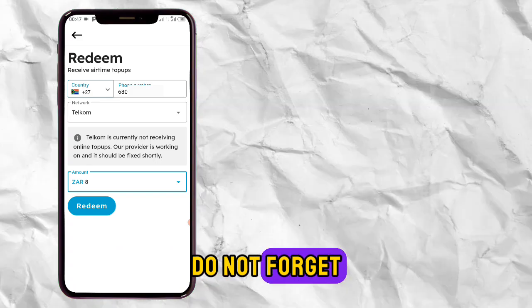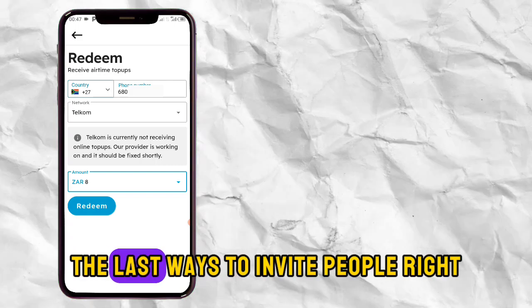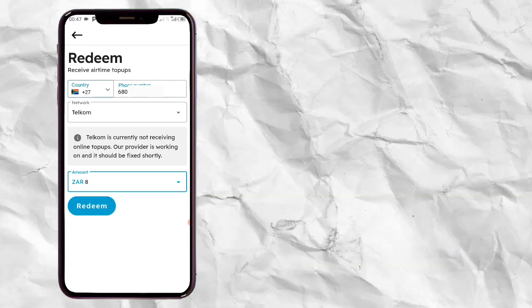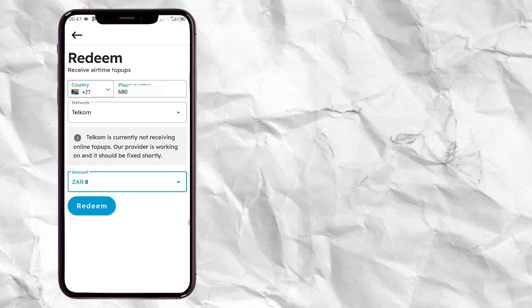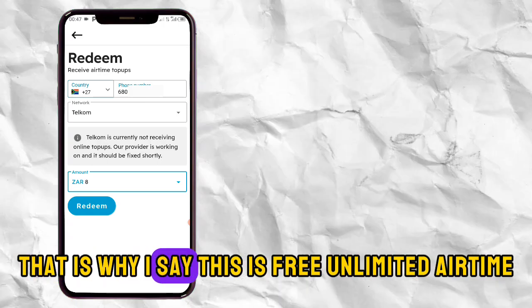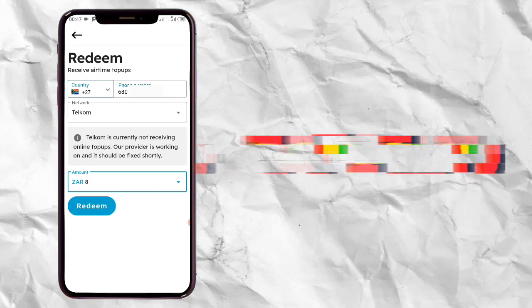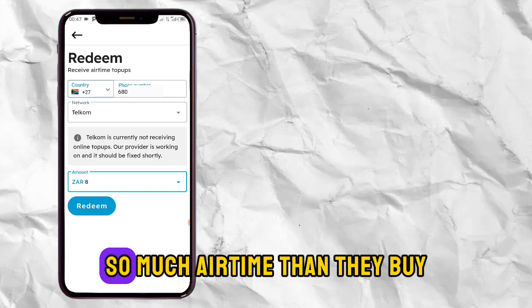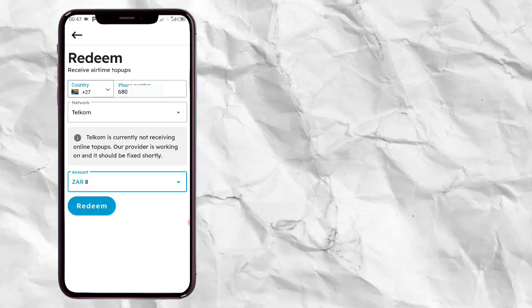Do not forget, you create your account on Atingi. The second way to get it is to do the courses. The last way is to invite people, right? Get your link there, then invite people. The more you do these things, the more airtime you'll get. So that is why I say this is free, unlimited airtime. People get so much data, so much airtime, right? So much airtime, then they buy data, right, guys? This is all on how to get this free unlimited airtime.